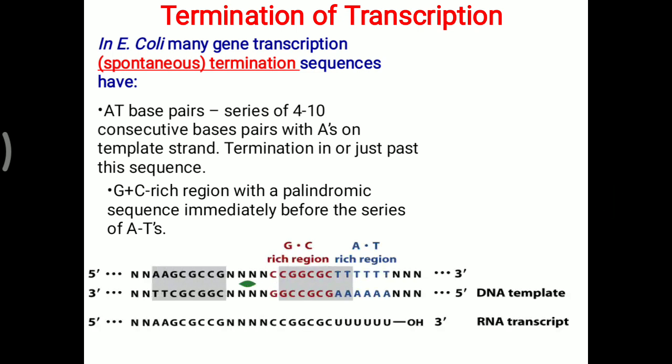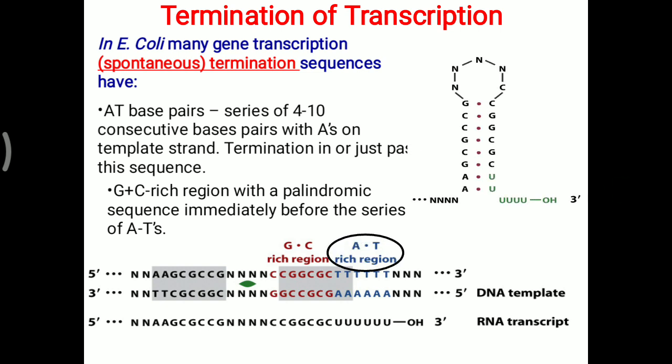So the GC rich region, with A on the template strand and T on the anti-template strand, is observed for termination of transcription in E. coli.